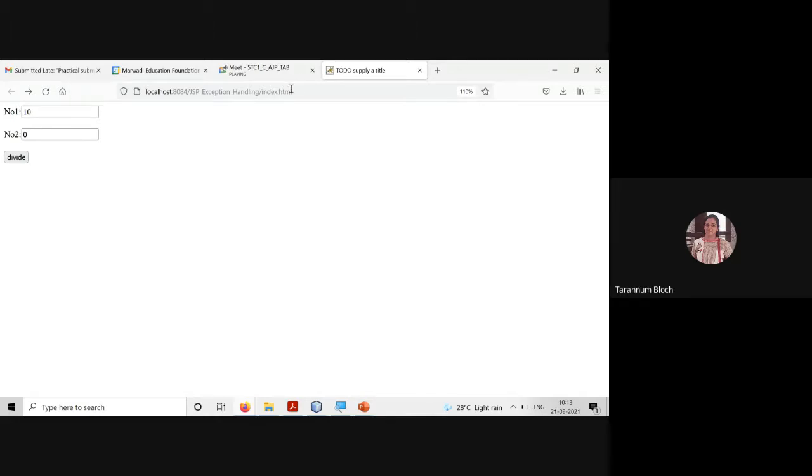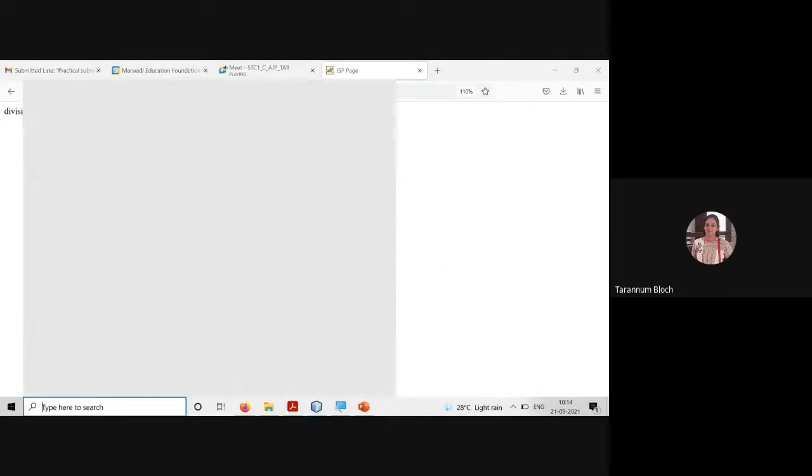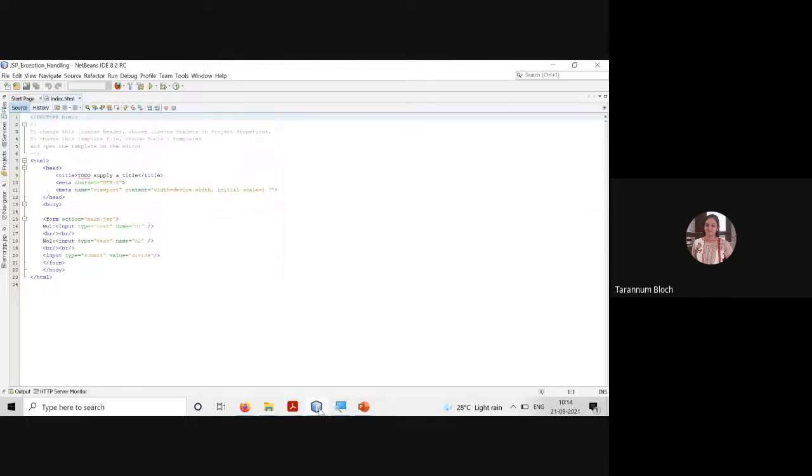See, this is my index.html, right? And when I enter 5, it will go to main.jsp. Can you see the URL? Main.jsp, it is going with n1 equal to 2 and n2 equal to 5, right? I am saying that if in main.jsp,